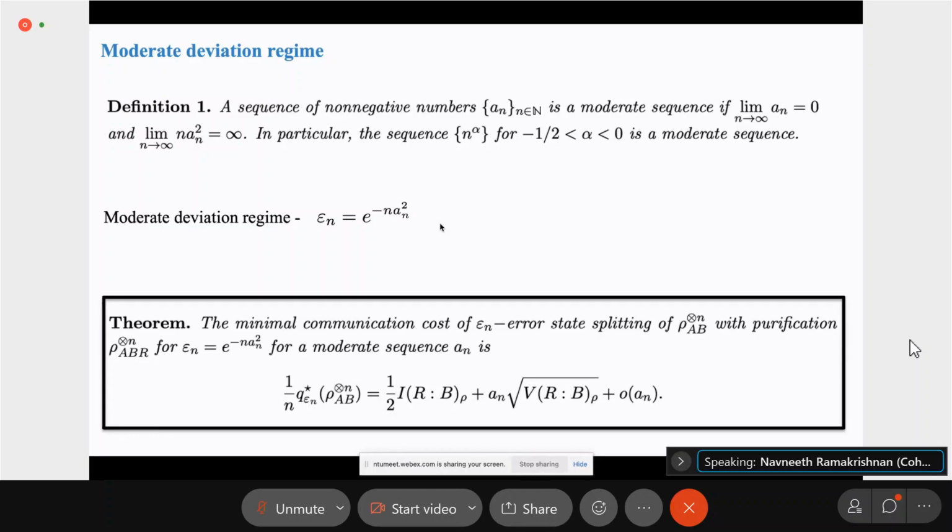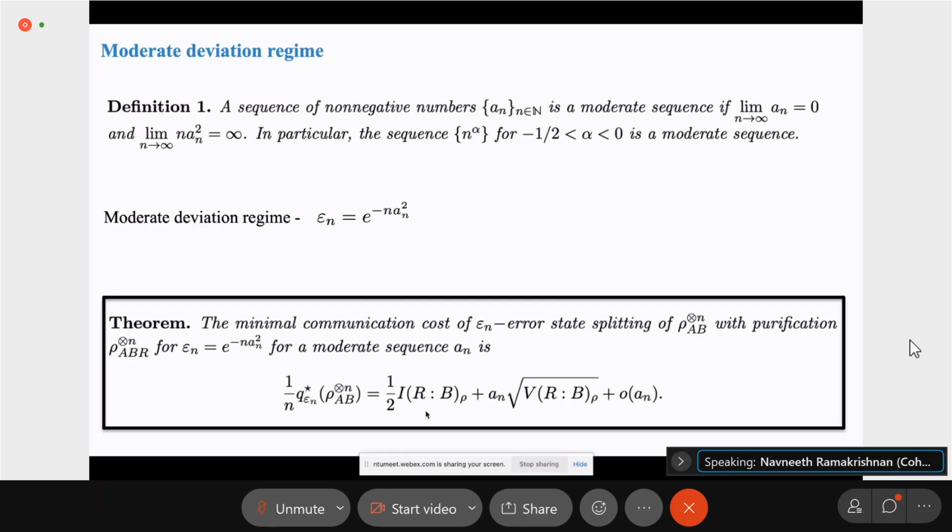And with this, we can now look at the main result, which is the communication cost of epsilon_n error state splitting of this state, rho_AB tensor n. It turns out that the cost is 1/2 times the mutual information plus these terms, where this is the relative entropy variance. Notice that you have this a_n and little o of a_n here, and both of those will go to 0. So indeed, as n goes to infinity in the asymptotic limit, the cost goes to this mutual information term as we desired.